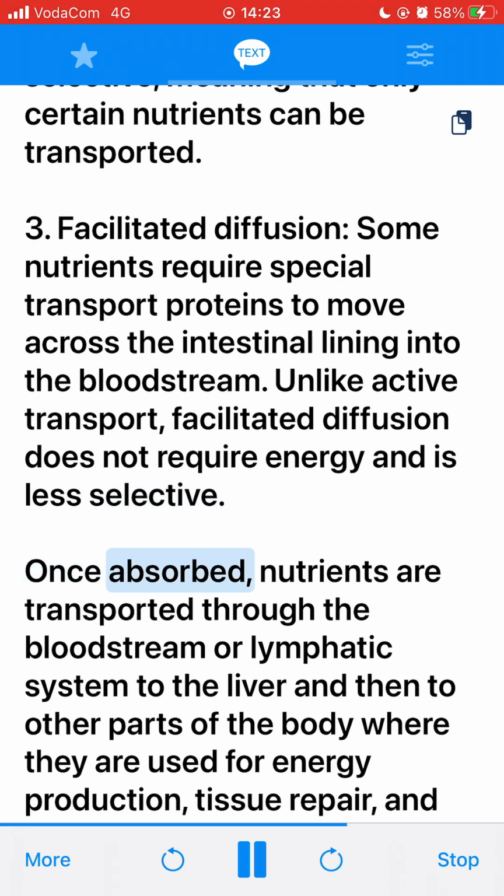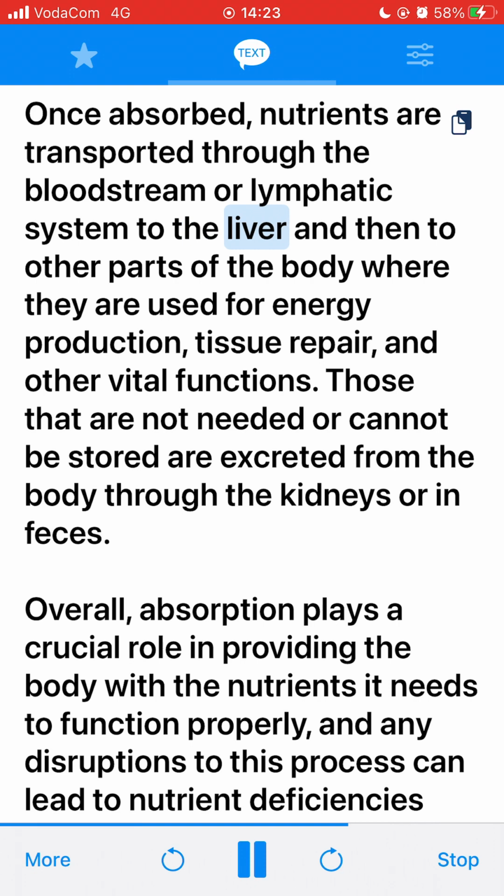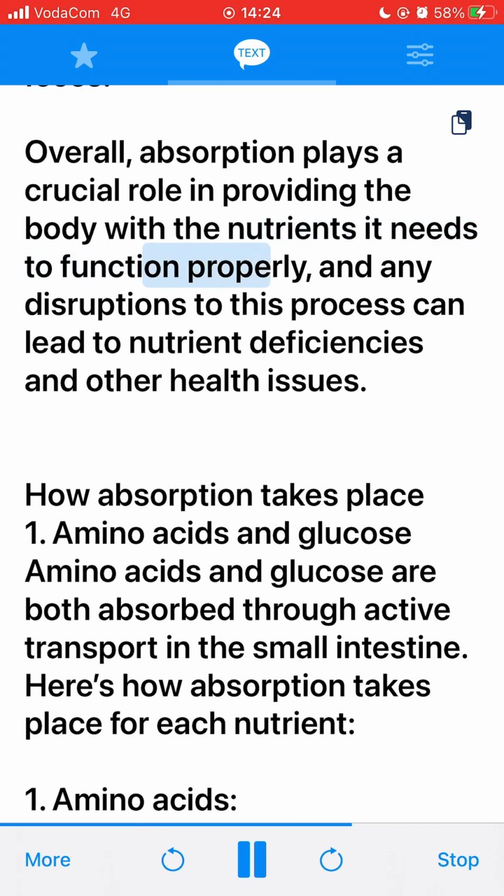Once absorbed, nutrients are transported through the bloodstream or lymphatic system to the liver and then to other parts of the body where they are used for energy production, tissue repair, and other vital functions. Those that are not needed or cannot be stored are excreted from the body through the kidneys or in feces. Overall, absorption plays a crucial role in providing the body with the nutrients it needs to function properly, and any disruptions to this process can lead to nutrient deficiencies and other health issues.